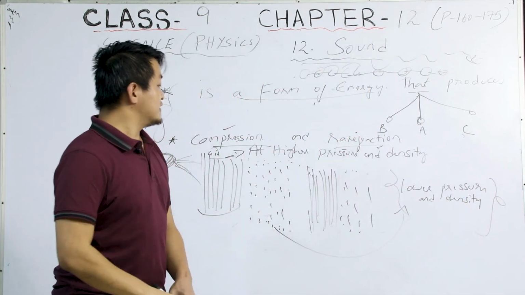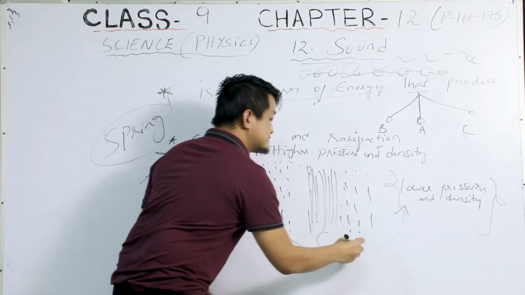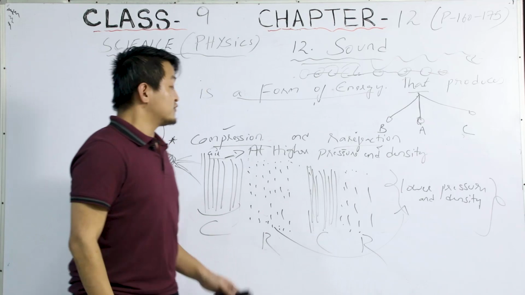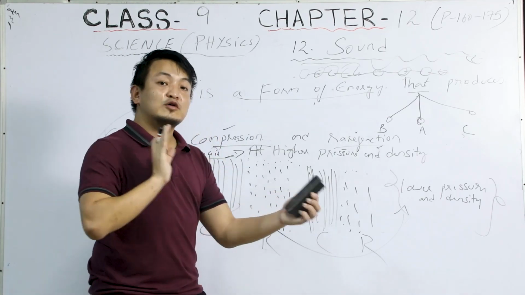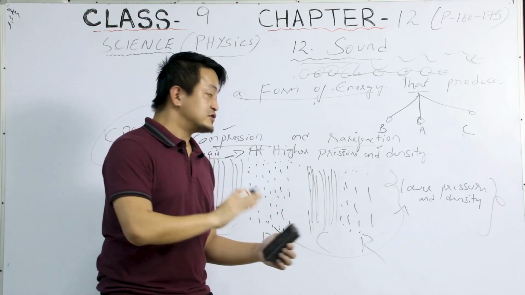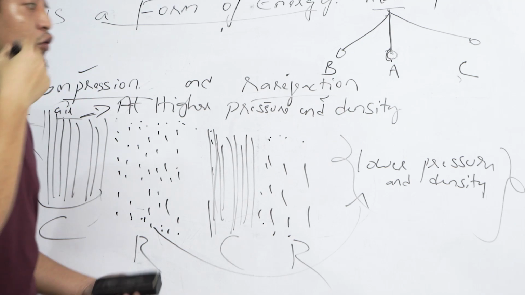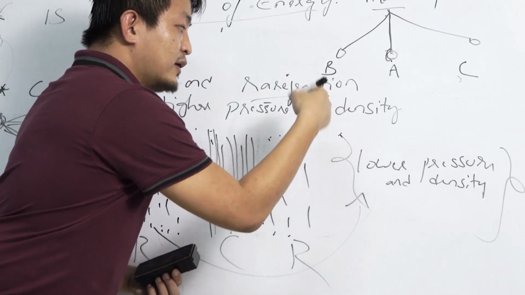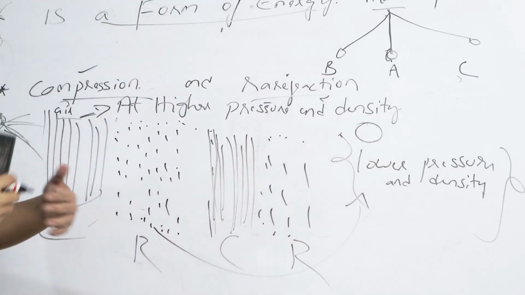Okay, so students, this is the C, this is the R, this is the C, this is the R. This is how sound is propagated, and how sound travels for the next person to hear. For the next person to hear, it has to pass on, right?